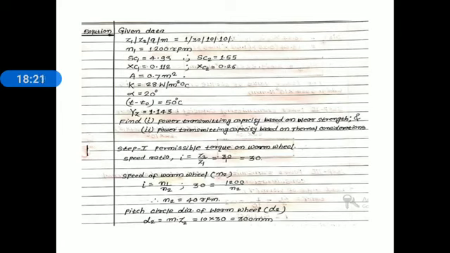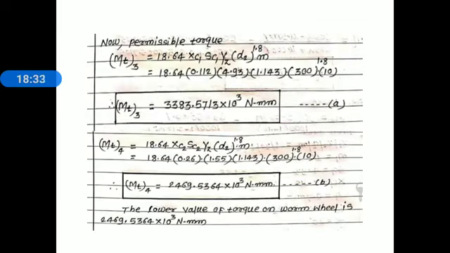Next, pitch circle diameter of the worm wheel D2 is equal to M into Z2. M is 10 and Z2 is 30, so 300 millimeter. D2 is equal to 300 millimeter. Now here we find out the permissible torque on the worm wheel MT3 based on our wear rating. MT3 is equal to 18.64 XC1 SC1 YZ D2 raised to 1.8 into M. Now we just substitute the values: 18.64, XC1 0.112, SC1 4.93, zone factor YZ 1.143, diameter 300 raised to 1.8 into module 10.